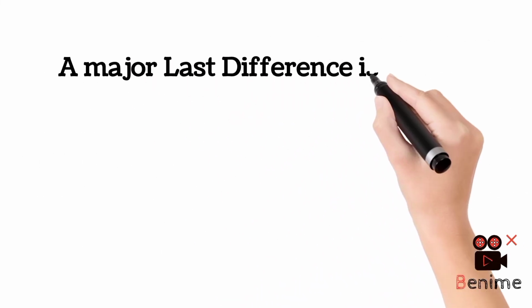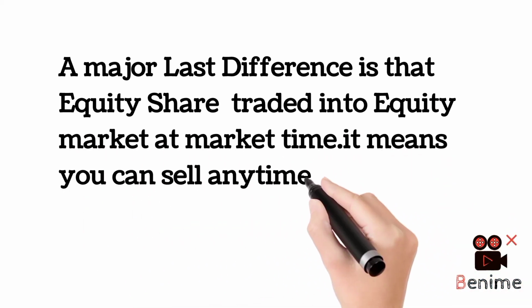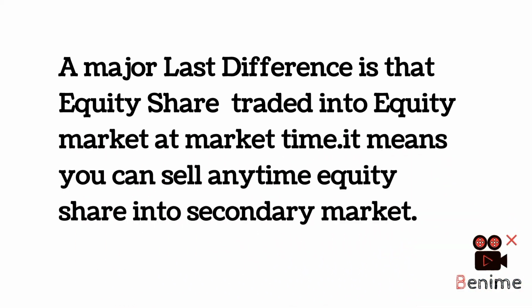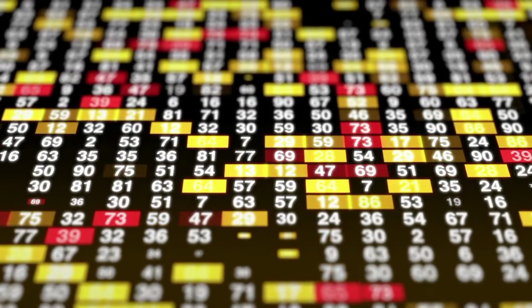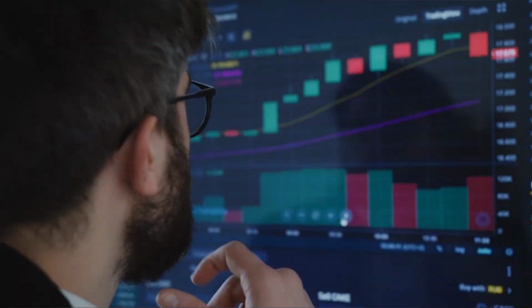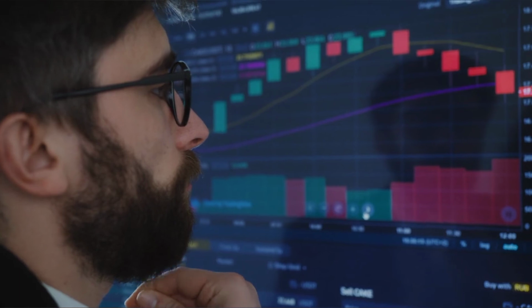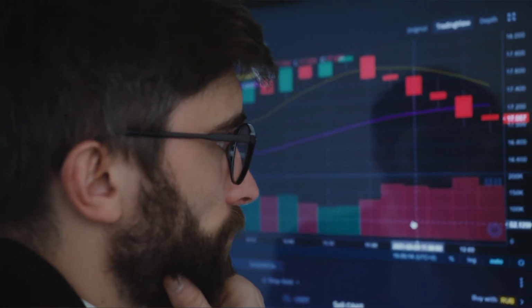And the last major difference is that equity shares are traded in the secondary market. It means you can sell equity shares anytime in the secondary market. So if you hear about buying and selling or ups and downs of stocks in the stock market news, they are all equity shares, and the price of equity shares fluctuates at market opening time.